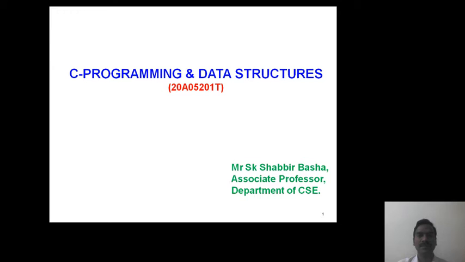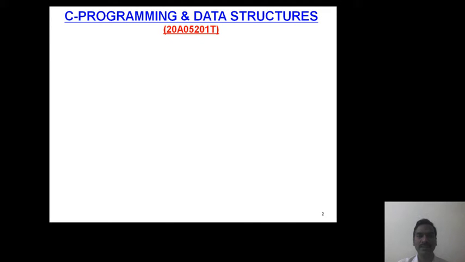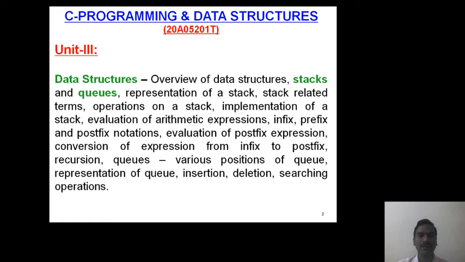Hello students, today's session starts with Unit 3 concepts. This is the Unit 3 syllabus. So actually the data structures concept starts from Unit 3. Here we discuss data structures, types of data structures, and then two important data structures, stack and queues. In both data structures we will discuss their definition, representations, supporting operations, and finally applications.